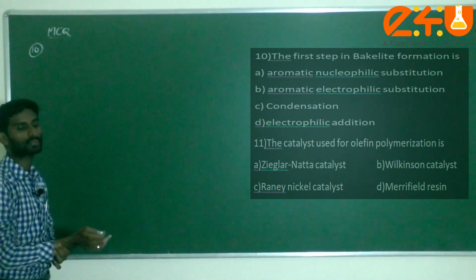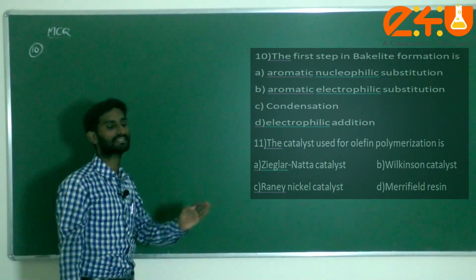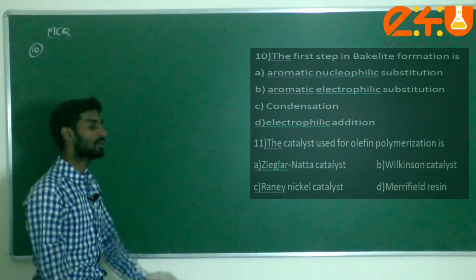Aromatic nucleophilic substitution? Generally aromatic compounds are very unreactive towards nucleophilic substitution. What are the reasons?